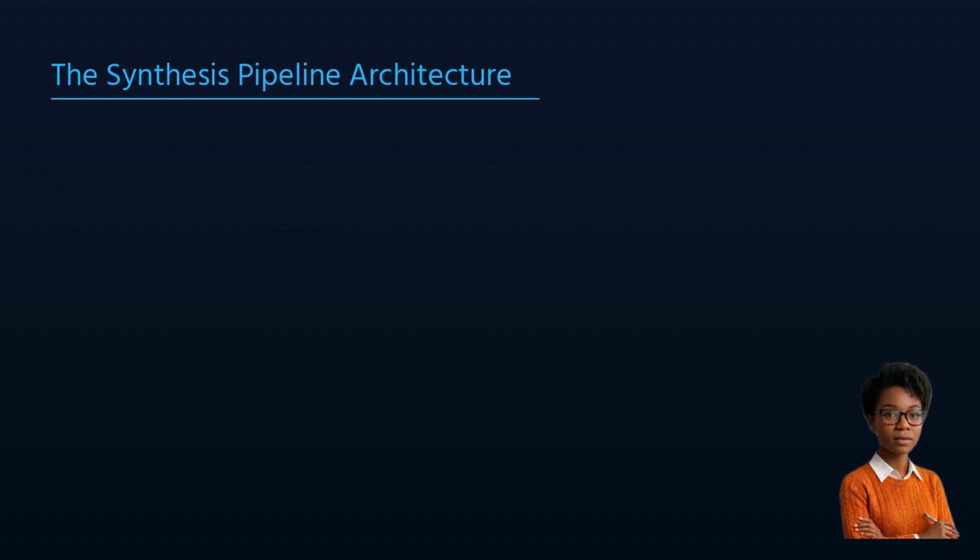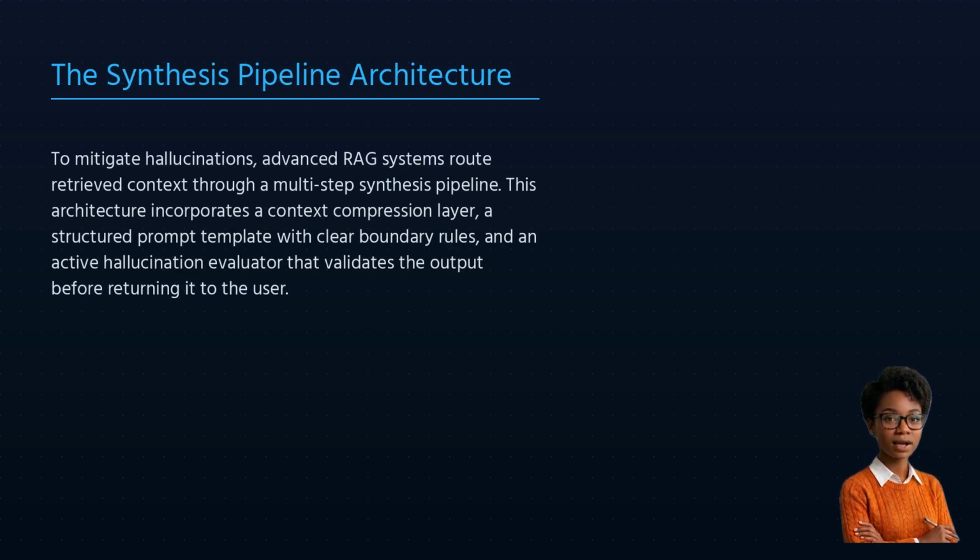Take a look at this system design. Instead of directly dumping retrieved documents into the LLM, we pass them through a context compressor and ranker. The LLM then receives a prioritized list. After generation, we don't just send the response to the user. We route it through an automated evaluation loop that checks if the answer aligns with the context. If it fails, the system self-corrects or falls back to a safe default.